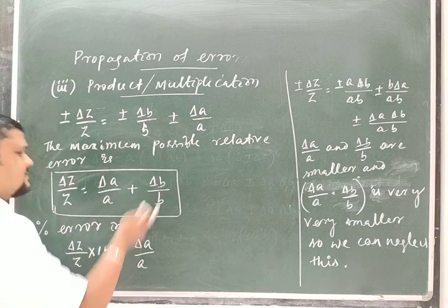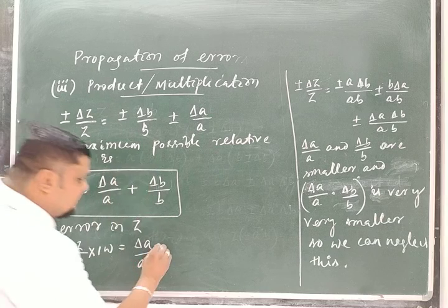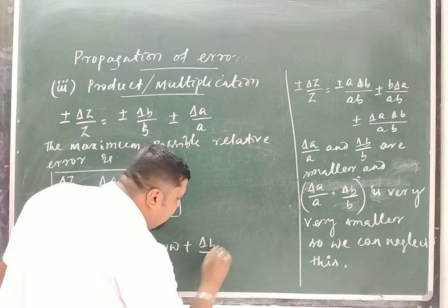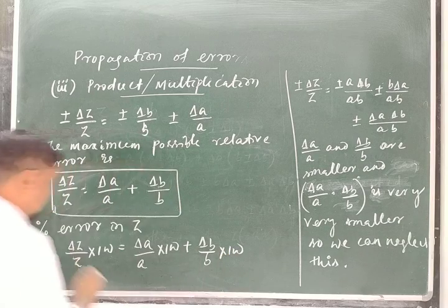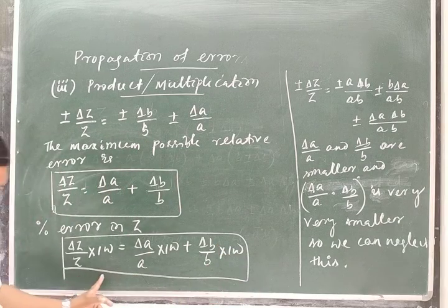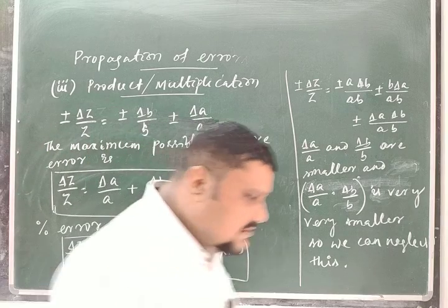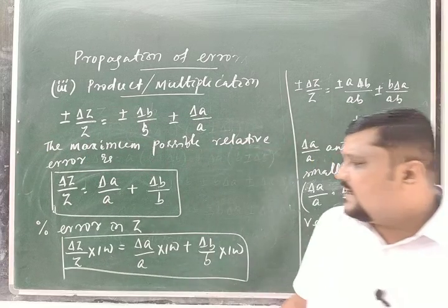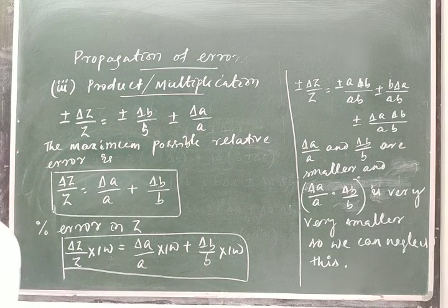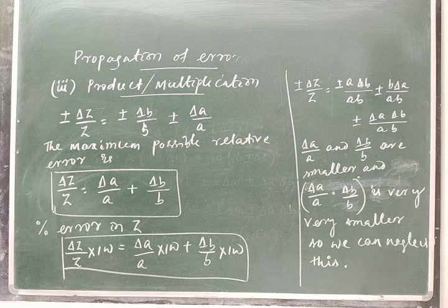RHS consists of two terms, so 100 is multiplied to each term: delta A by A into 100 plus delta B by B into 100. So the percentage error in the result is the sum of the percentage errors in the measurement of the physical quantities.